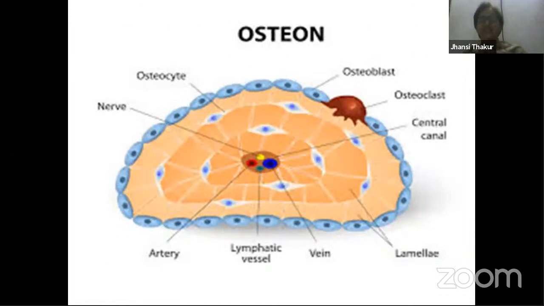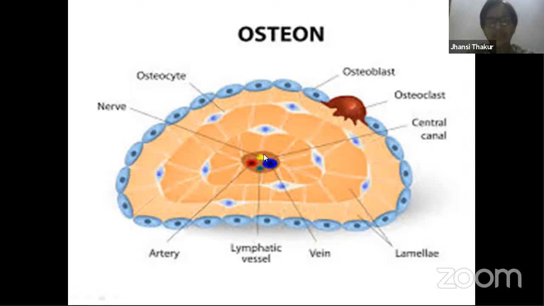Now, one Haversian canal is also called one osteon. You people have learned in 10th class that for the nervous system, neurons are the structural and functional unit. In the same way for kidneys, nephrons are the structural and functional unit. Like that, for bones, we call the Haversian canal or osteon the structural and functional unit.